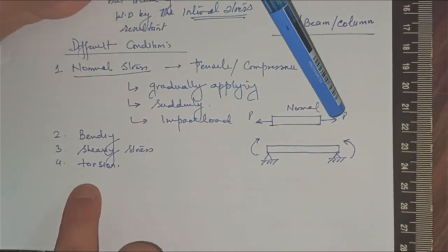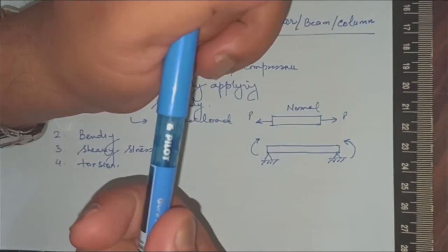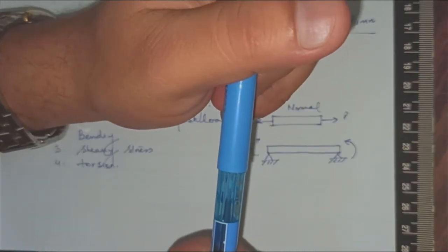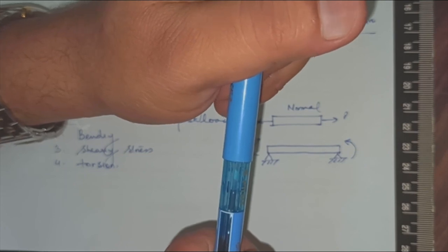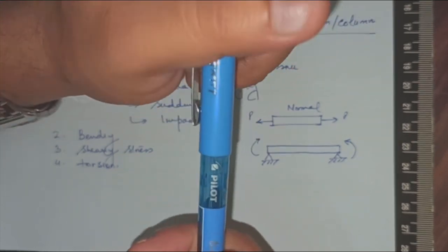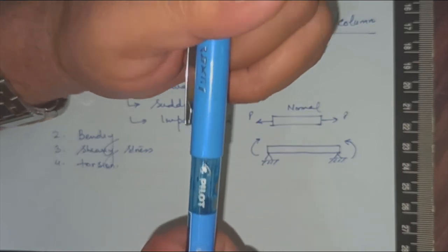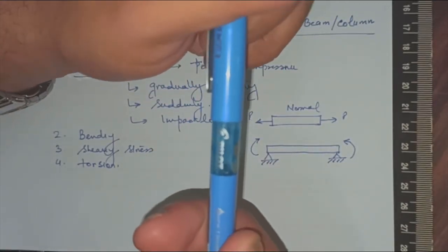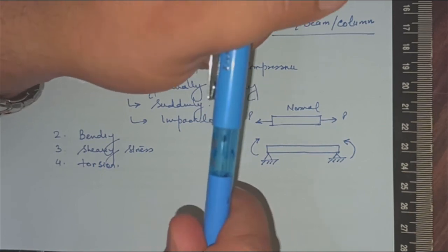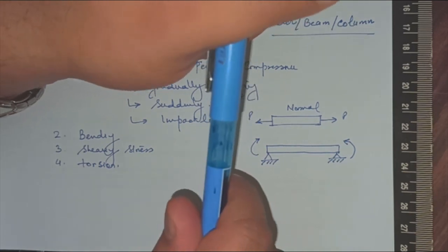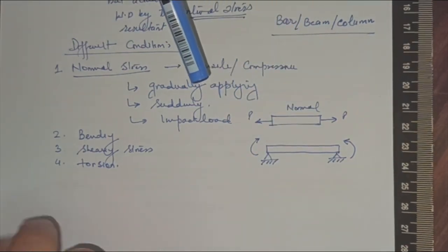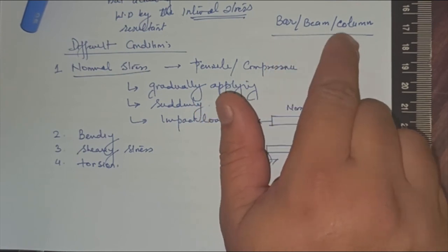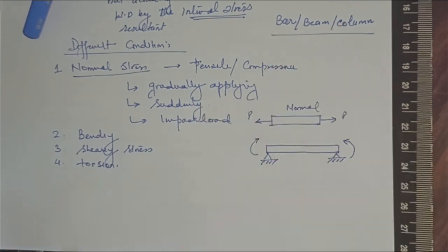And what will be the torsion? In the torsion case, if I am applying a twisting moment, a rotation clockwise from one side and anti-clockwise from the other side, it will make the beam twist. That will be the twisting moment. Shearing, you know what happens. So remember, the difference between these three depends upon the type of loading.